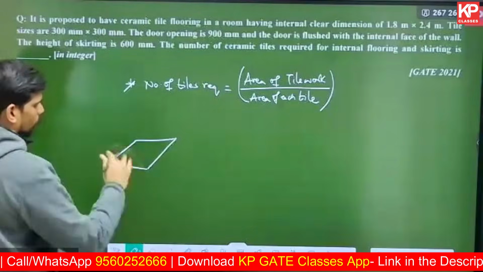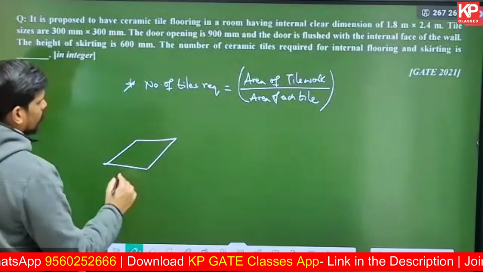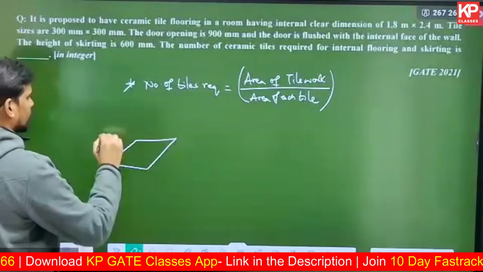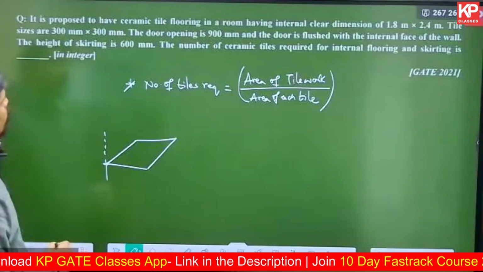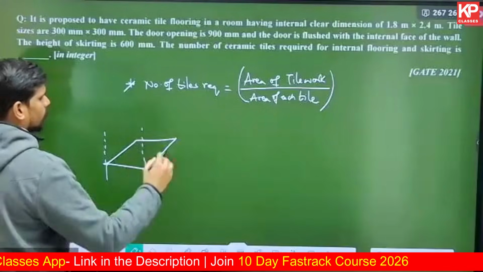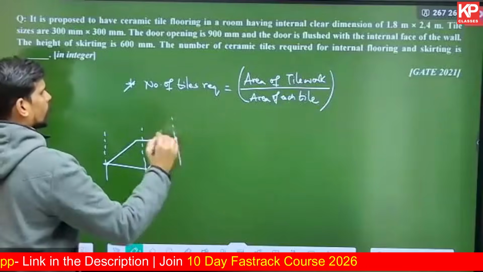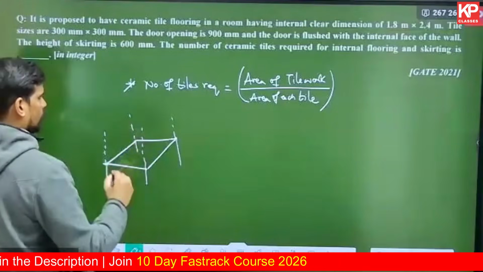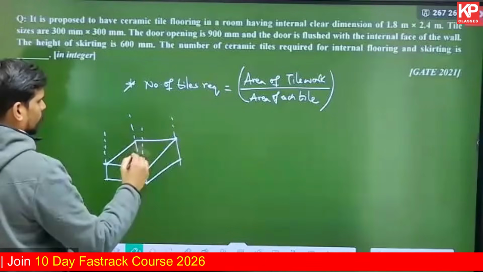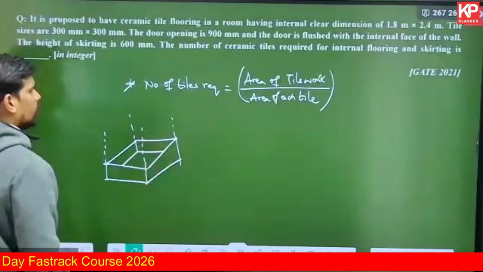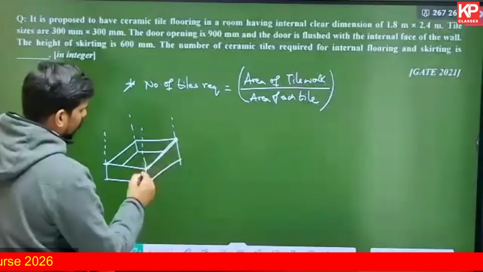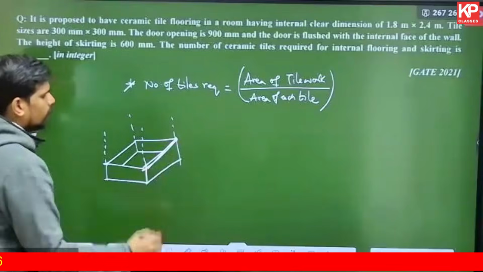If this is the overall footprint of that flooring with the height of that skirting, I think height of the room is not given, which is not necessary also. Whatever the room height is, height of skirting is 60 centimeters. So this is how the tile work would be. You need to find out the area of the skirting part and the area of the flooring part.